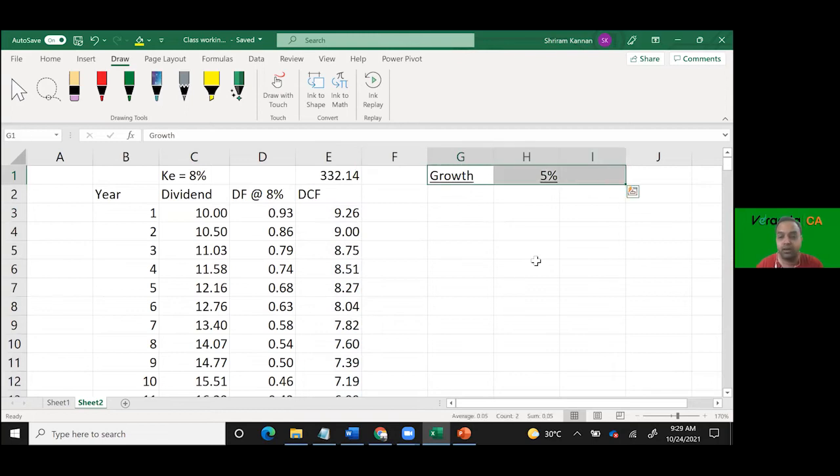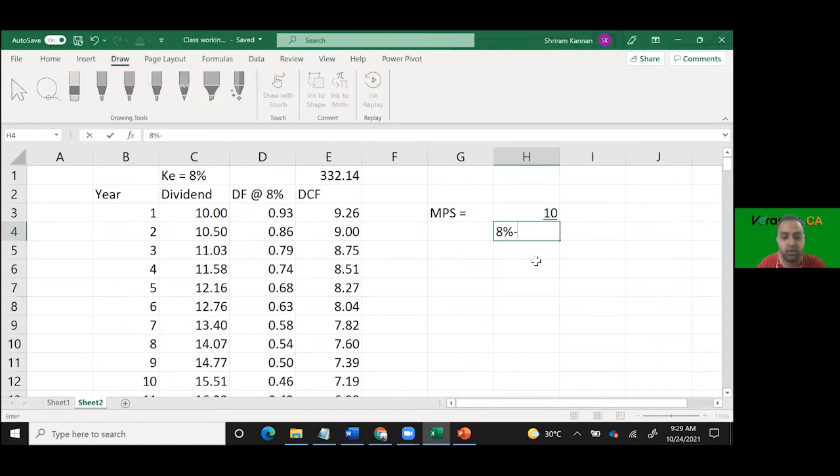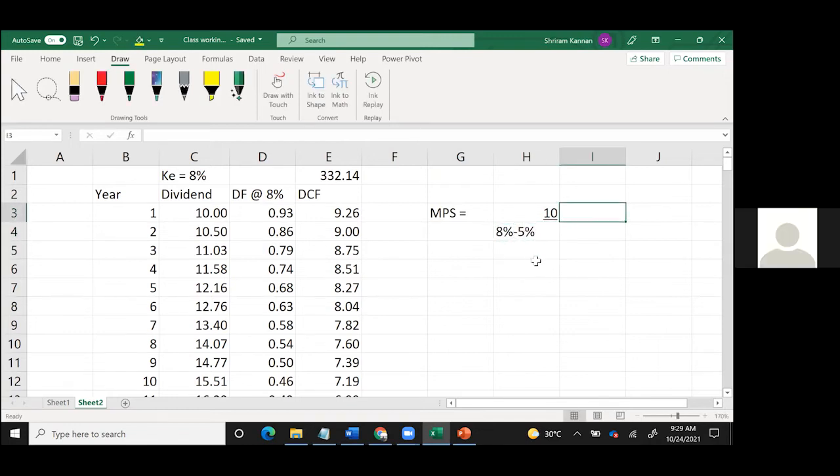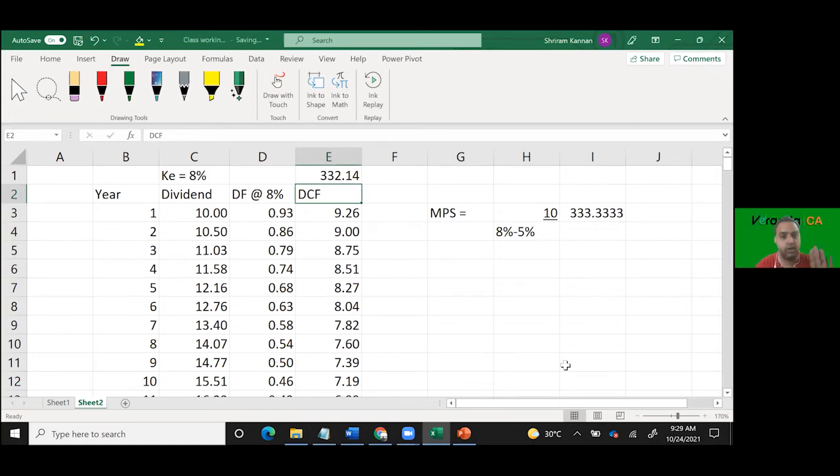This is a cross check. When there is growth, MPS is equivalent to D1, which is 10, divided by KE 8% minus G 5%. So it is 10 divided by 3%, correct? That is what you get, 333.33. The small difference is an approximation error. If you go for another 200 years, you will exactly get 333.33. Can you follow this?